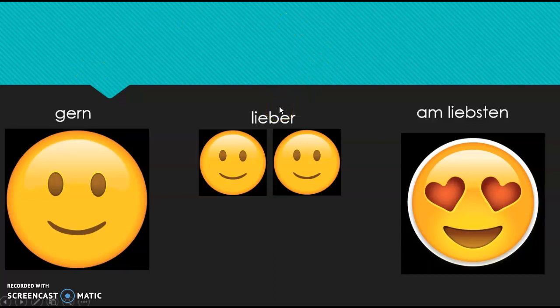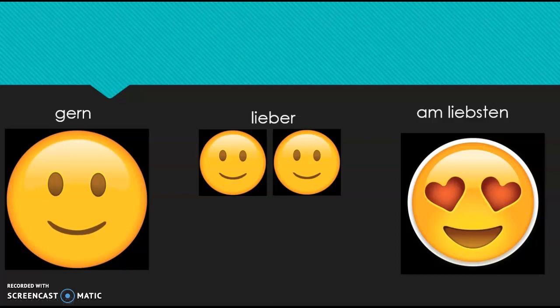Lieber, sort of think of the word Liebe like love. Lieber means to prefer. So instead of gern, which means to do it gladly, lieber means we prefer to do something. Maybe, doesn't mean that we don't like to do another activity. Lieber just means prefer. So just like if we took the sentence ich tanze, I dance, ich tanze gern would mean I like to dance. Ich tanze lieber means I prefer to dance.